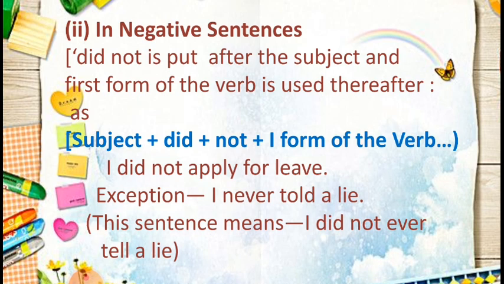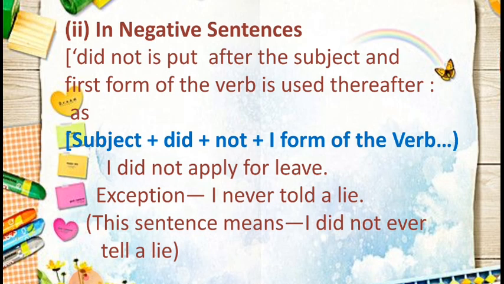Subject plus did plus not plus the first form of the verb. I did not apply for leave. I is the subject, did plus not is for negation, that is a negative sentence. Apply is the first form of the verb.